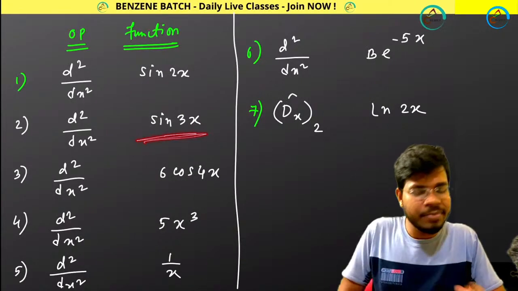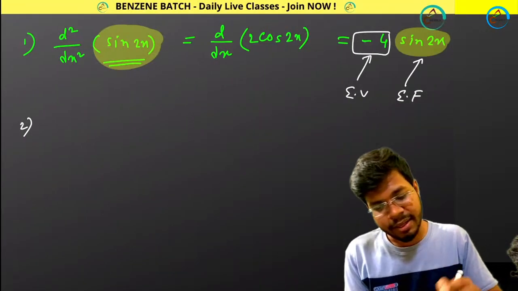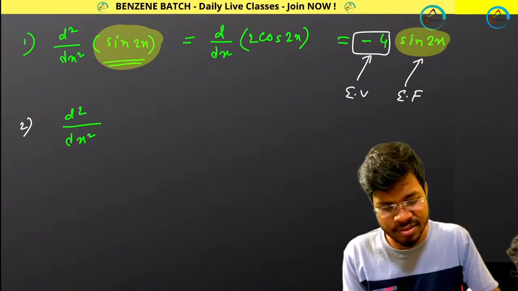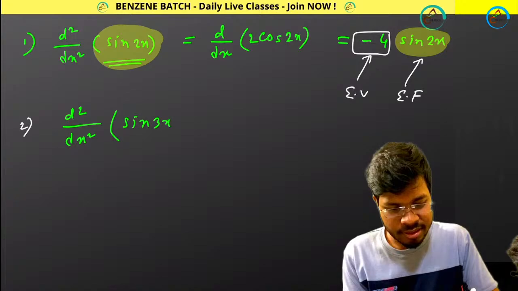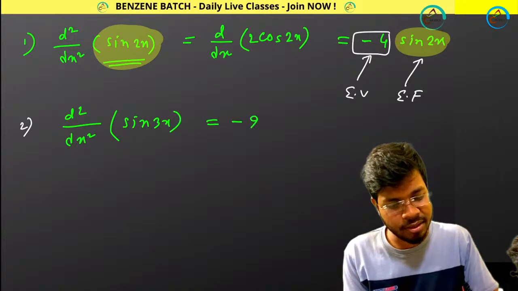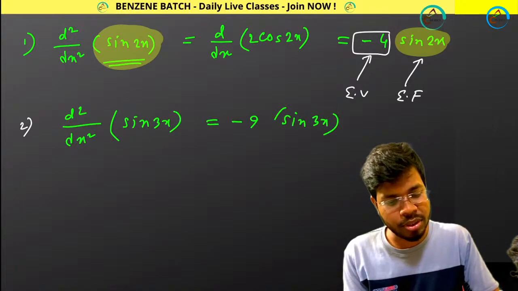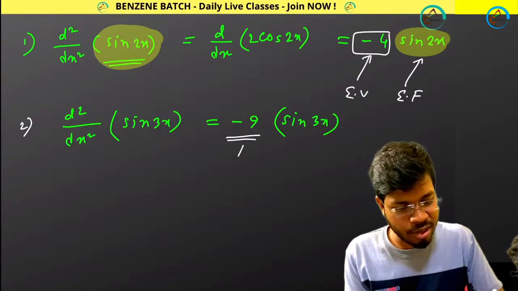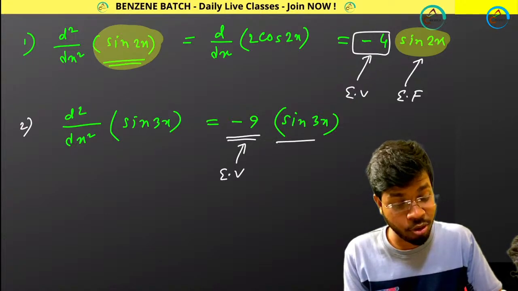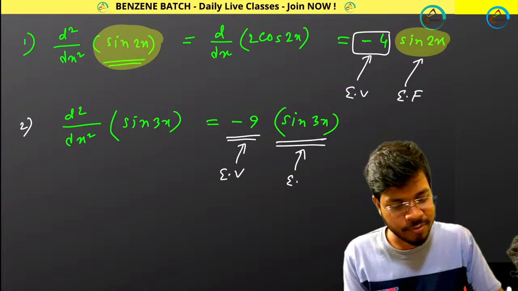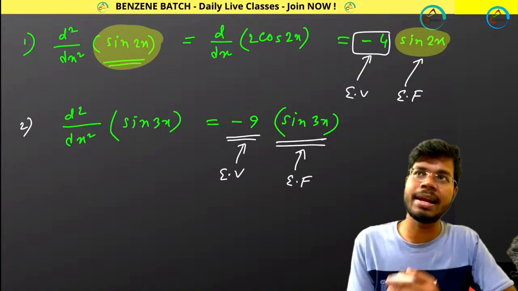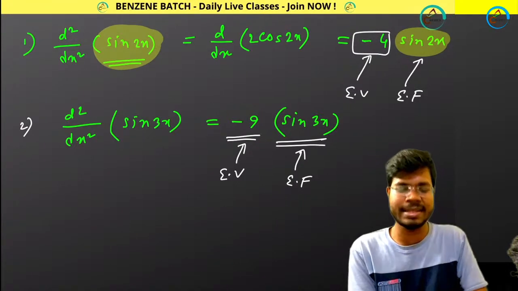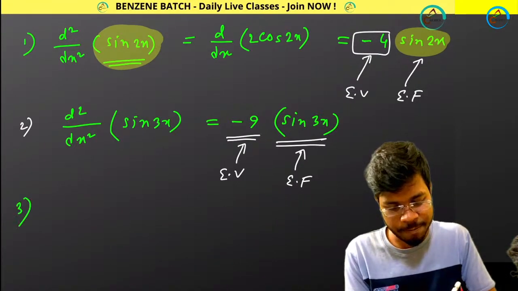Next, second one, sine 3x, same thing. If you do the same thing, you will get d square by dx square of sine 3x, which gives you -9 sine 3x. That means you are getting back the same function. Because of that, -9 is your eigenvalue, and because it's a constant, it is your eigenfunction. I will be giving you much more complicated examples, nothing to worry. These are the simplest examples, but some of you are making mistakes, so I can't avoid these things.